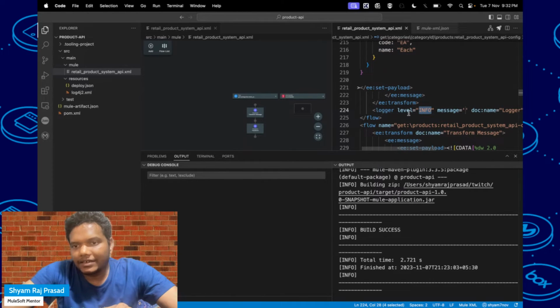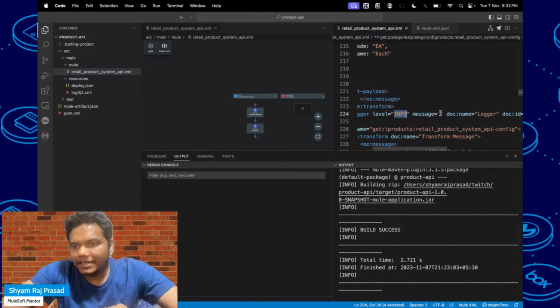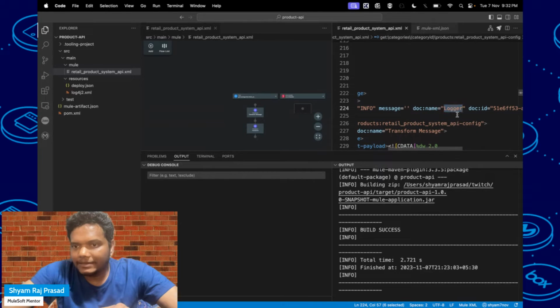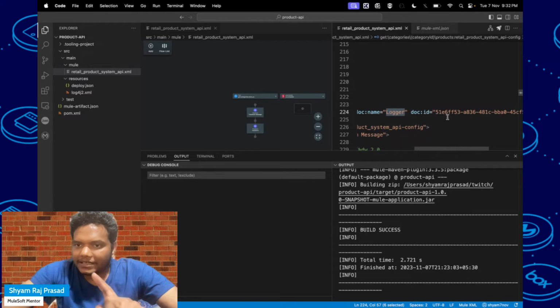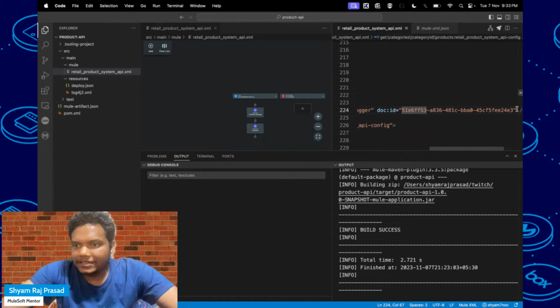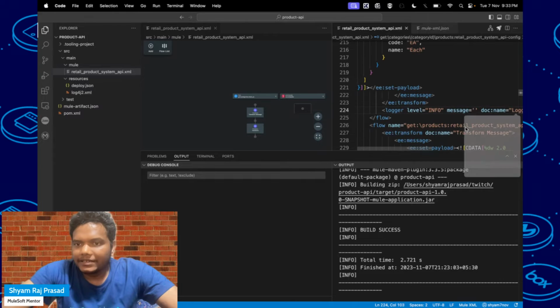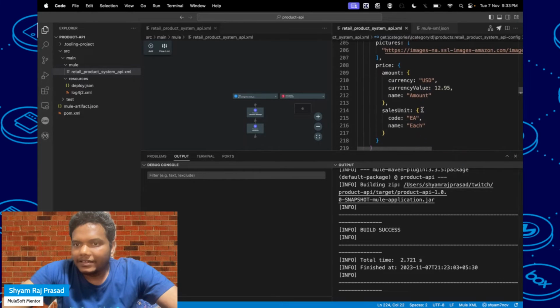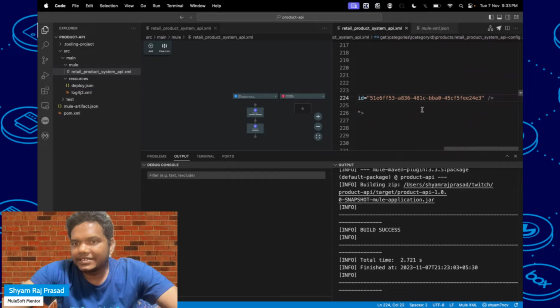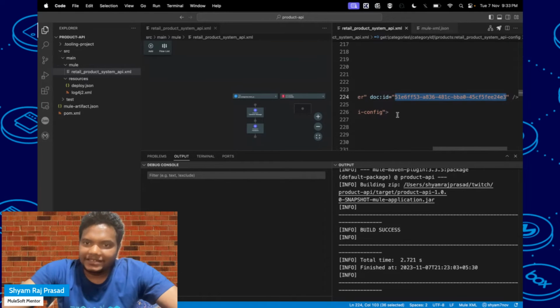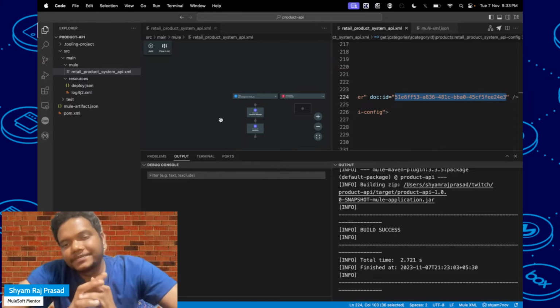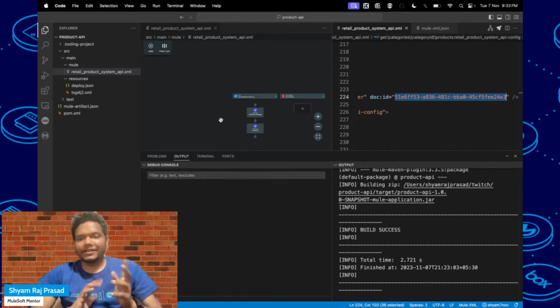Here you can see the logger label is info, and then we have to pass the message, and a doc name as logger. And I mentioned it will generate a UUID. So here you can see the doc ID is a UUID, and I think all the system generated doc IDs are 6 characters. But if you want to go with this UUID, then you have to create custom snippets. Any doubts till now?